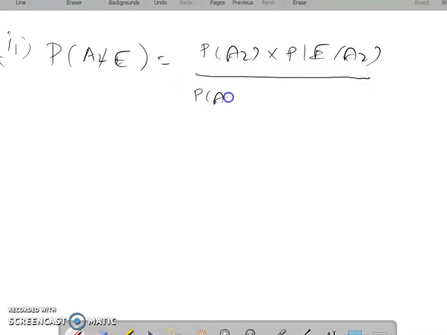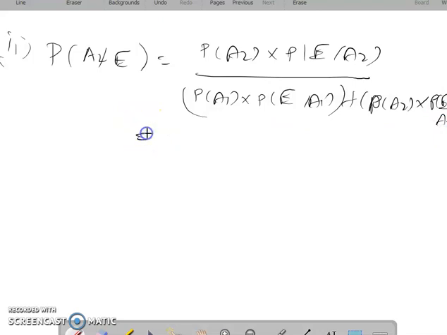Otherwise, you can write directly as P of E, which is P(E|A1) P(A1) plus P(A2) P(E|A2).